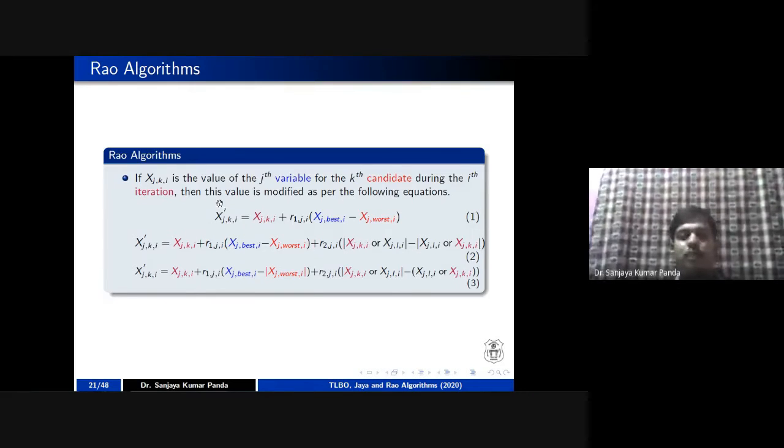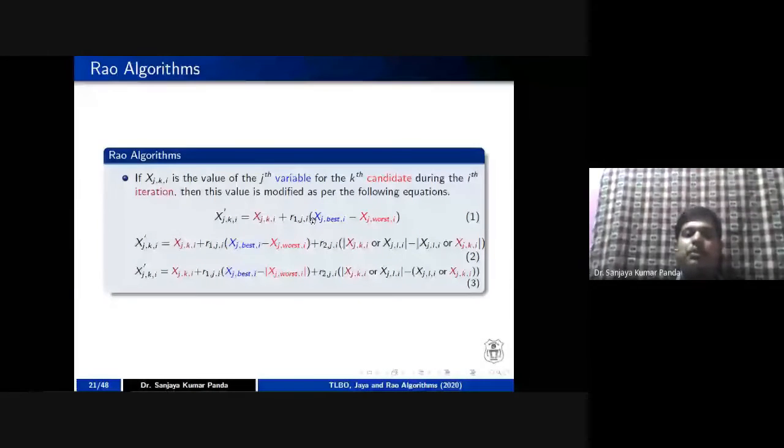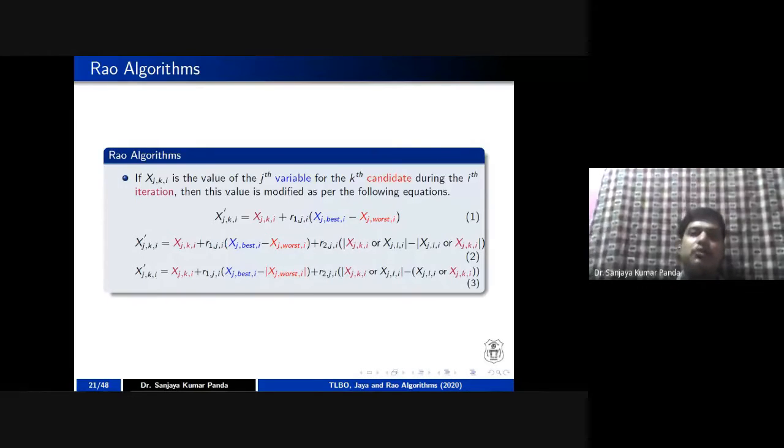In order to update the values, he used a single formula. Just like the Jaya algorithm, there is a single formula to update. There is no two-step process like TLBO. In the TLBO case, you go for the teaching phase as well as the learning phase. But in the Jaya algorithm, both teaching and learning phases are combined in terms of the best solution as well as the worst solution. The same thing is extended here by Professor Rao using these three equations.